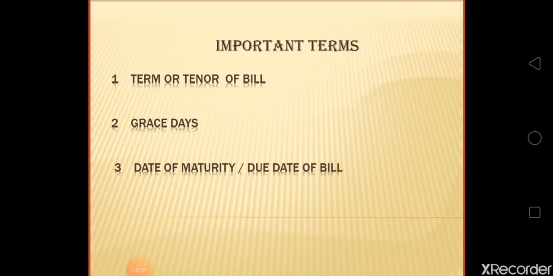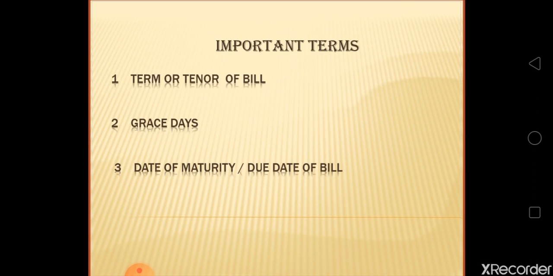Hello students, see the first: term or tenure of a bill. Term or tenure is a period of time after which a bill becomes payable. It may be in number of days or in number of months.